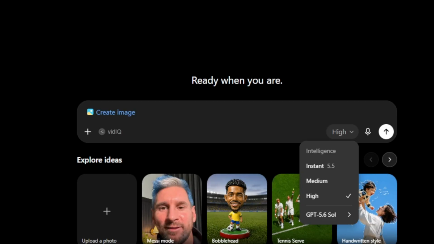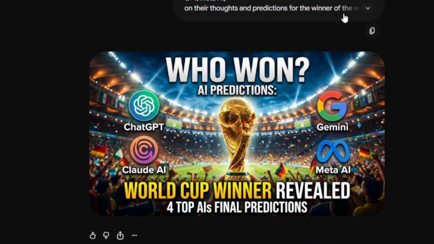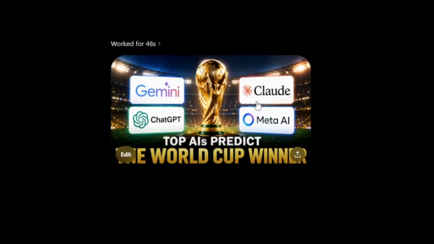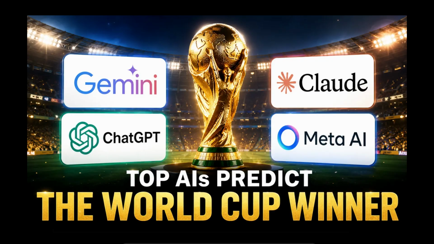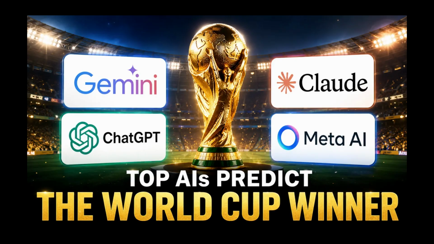Anyway, let's check ChatGPT 5.6 Soul. Give it the same prompt. And let's go. Okay. Not a bad first attempt at all from ChatGPT. And honestly, I don't think I'm even gonna have to give it another prompt. Maybe the logos I can change. Top AIs predict the World Cup winner. Wow. From one prompt. ChatGPT on its feet again. I'm really enjoying this. I really like it.